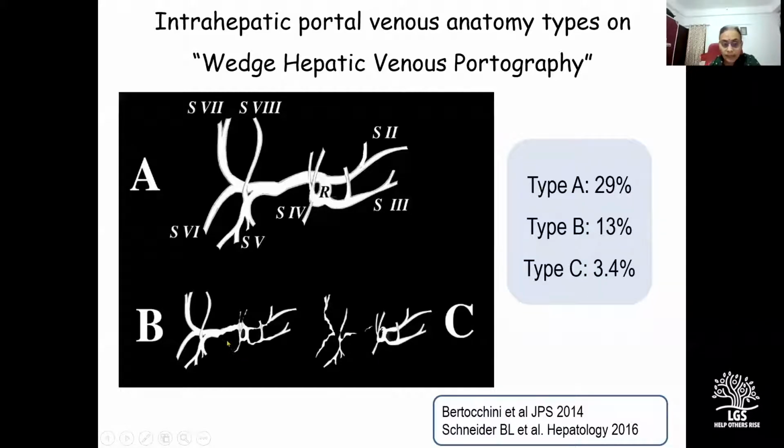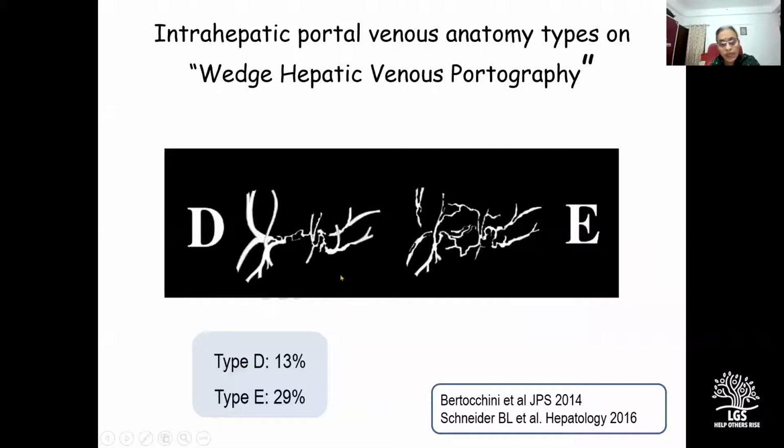Type B anatomy was one wherein the left-sided portal venous system was hypoplastic with an irregular configuration of the walls. Type C anatomy referred to thrombosis of the right-sided portal venous system with obliteration of the confluence. Type D anatomy referred to thrombosis of the left-sided portal venous system, and type E anatomy referred to diffuse involvement of the entire intrahepatic portal venous system.